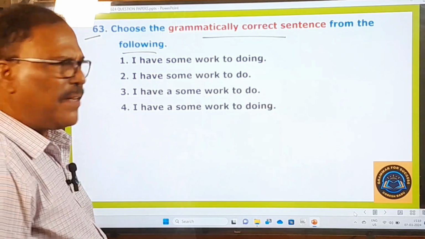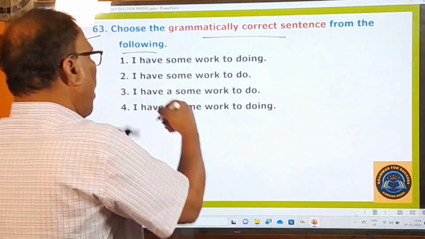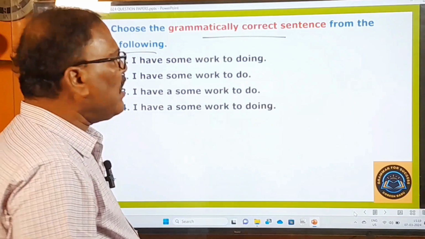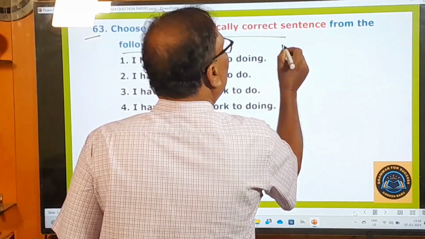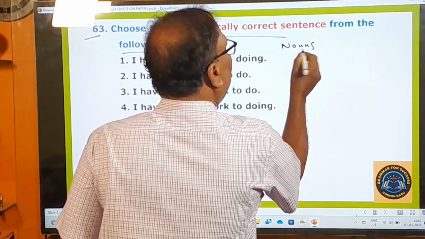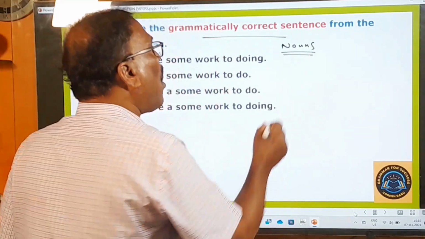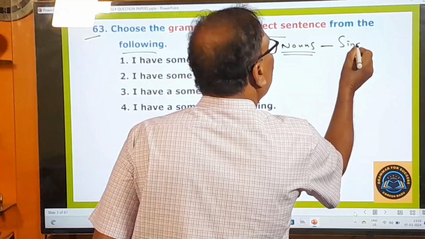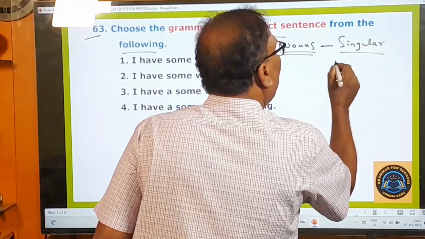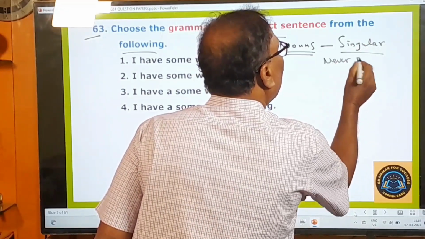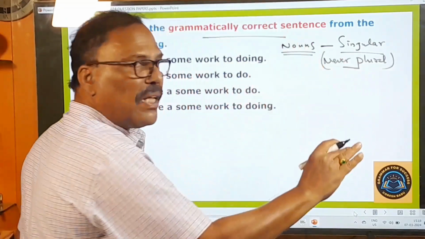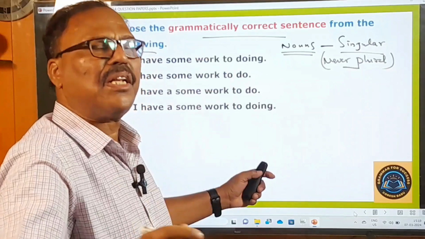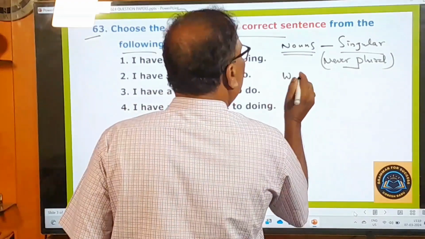Very simple question. And here, before we answer this question, let us now learn one rule. What is that? There are certain nouns in the English language that are always singular in number. That are always singular and never plural. This is very important. They are never plural. They are always singular. That means these nouns are by birth singular. For example, this work is there.